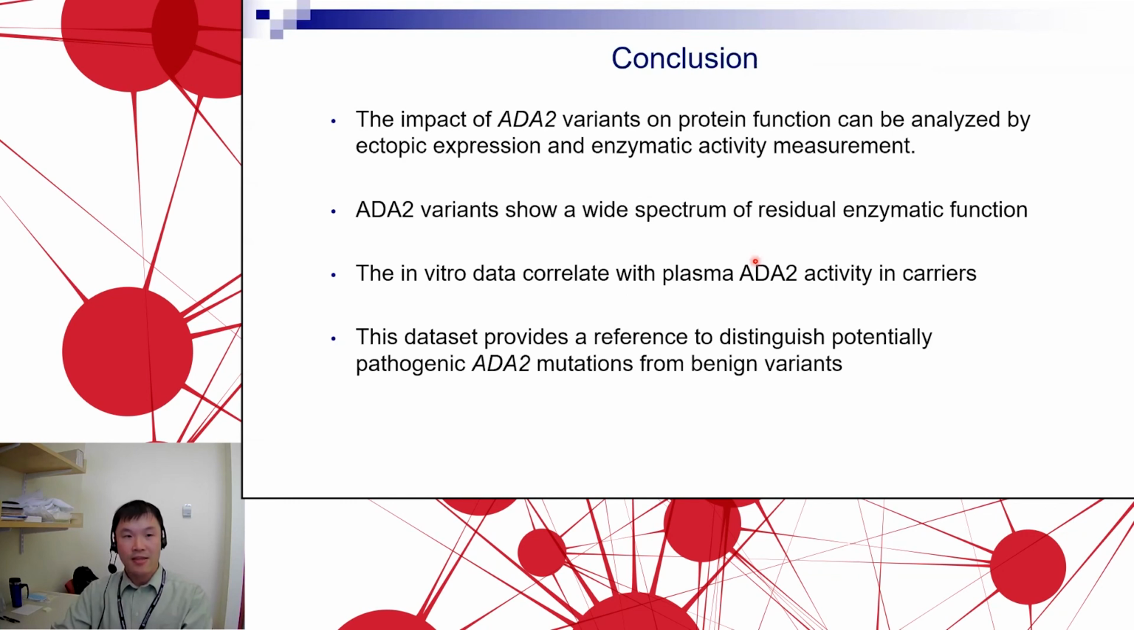So with that in mind, I'd like to conclude that we can estimate the impact of ADA2 variants on protein function by analyzing this using this assay of ectopic expression and enzymatic activity measurement. We found that ADA2 variants can show a wide spectrum of impact on residual enzymatic function, based on analyzing the top 100 most common variants in the gnomAD database. We found that the in vitro data roughly correlates with plasma activities in a number of carriers. And this data set potentially provides a reference to distinguish potentially pathogenic mutations in ADA2 versus benign variants.